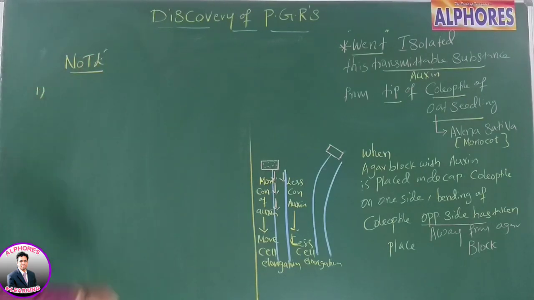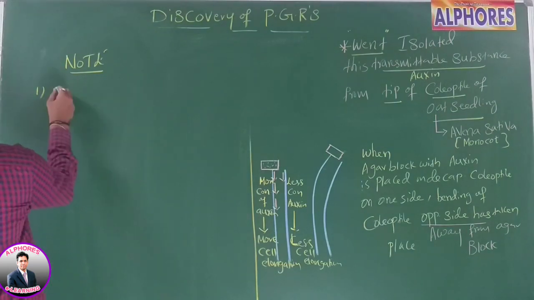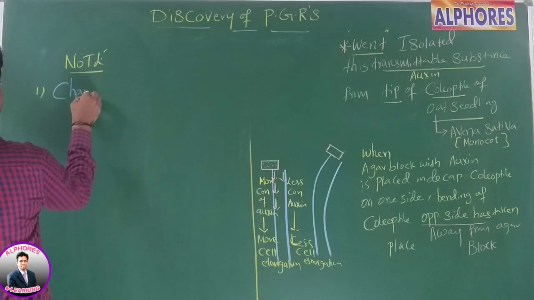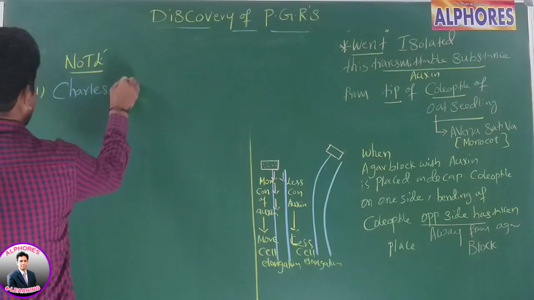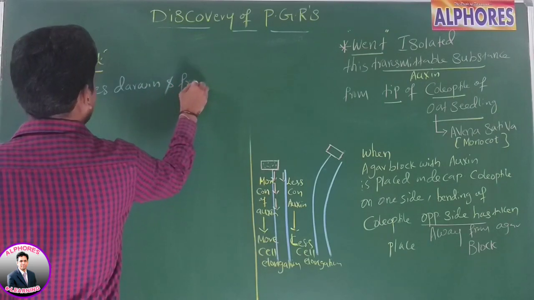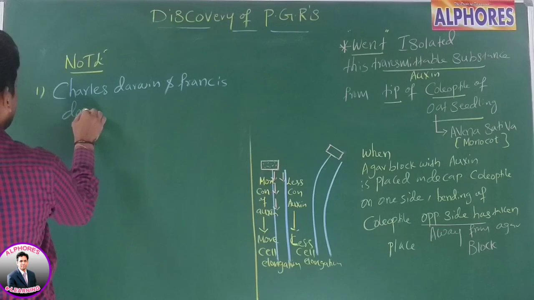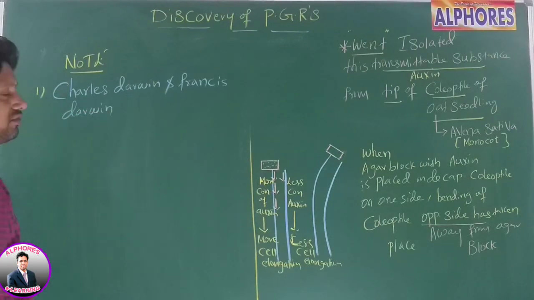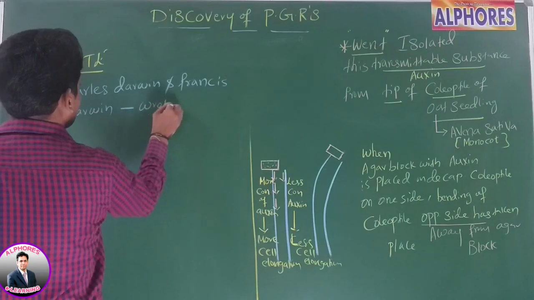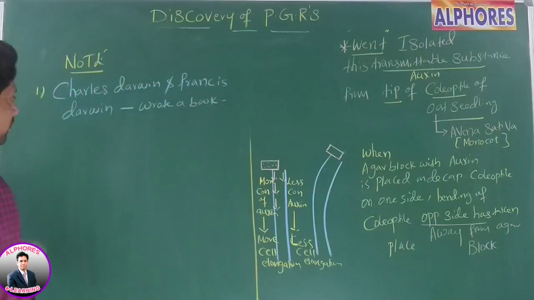Number 1. Charles Darwin and Francis Darwin wrote a book by the name Power of Movements in Plants. What is the name of that book, sir?